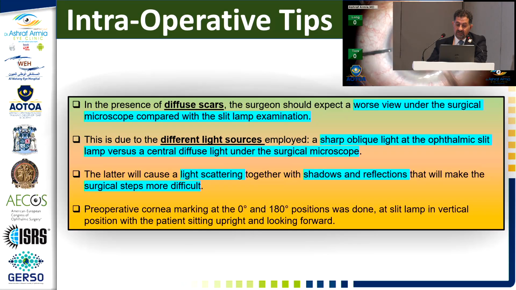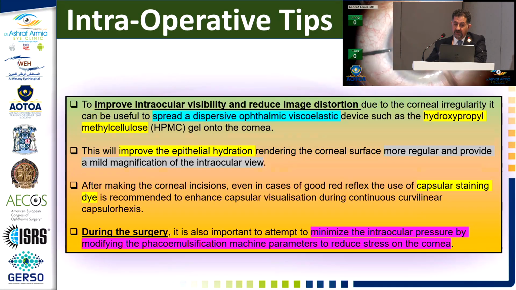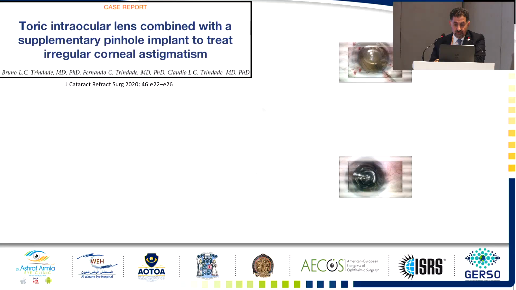So putting different light sources is very important, and lighting from the side is good. Also, spreading of the dispersive viscoelastic, like the methylcellulose, is crucial because it gives mild magnification and an intraocular viewer. Also, staining of the capsule can help visualization in advanced keratoconus.